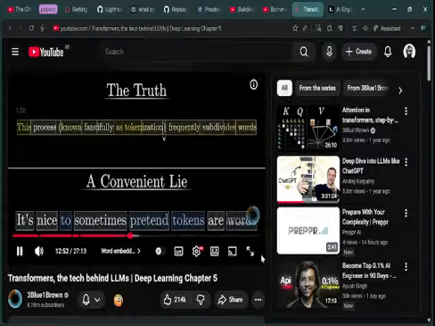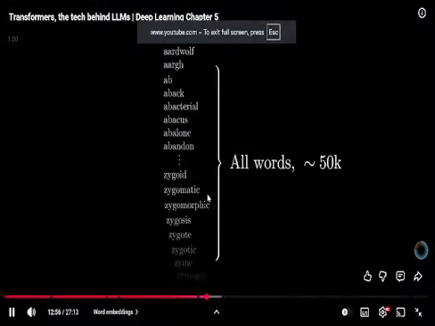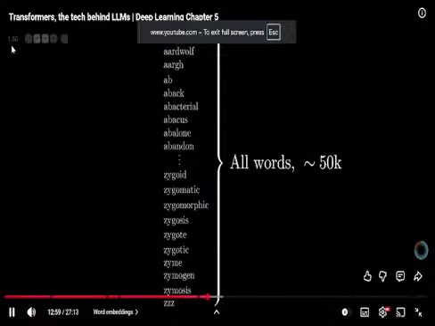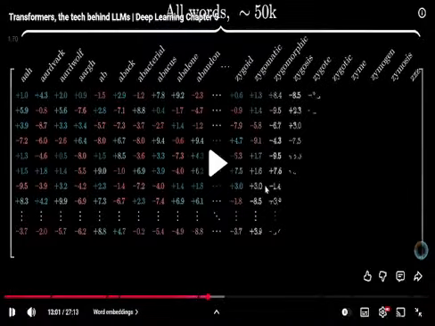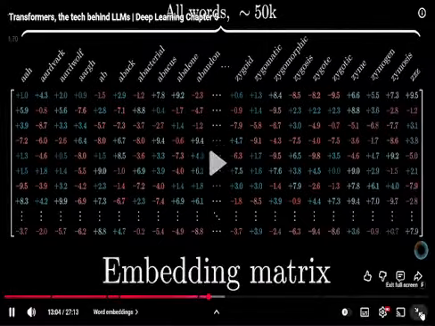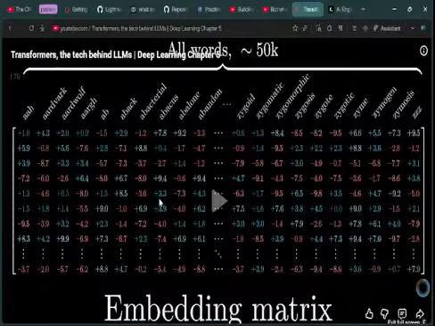reference little examples and clarify each step. The model has a predefined vocabulary, some list of all possible words, say 50,000 of them, and the first matrix that we'll encounter, known as the embedding matrix, has a single column for each one of these words.